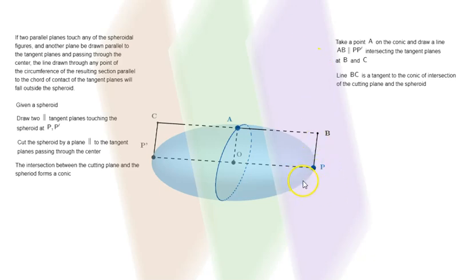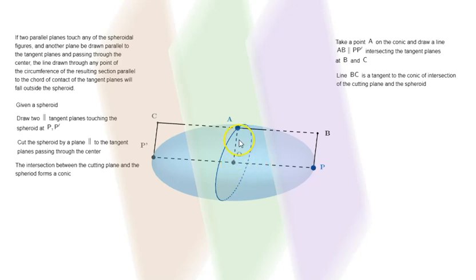That means it is tangent to this spheroid. Similarly, C P prime is the tangent lying on this tangent plane. These two planes are parallel. Now the plane in the center is also parallel to these two. That means OA is parallel to BP is parallel to C P prime.